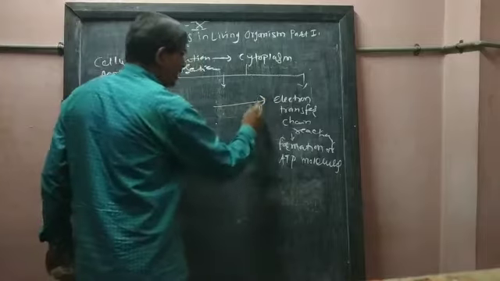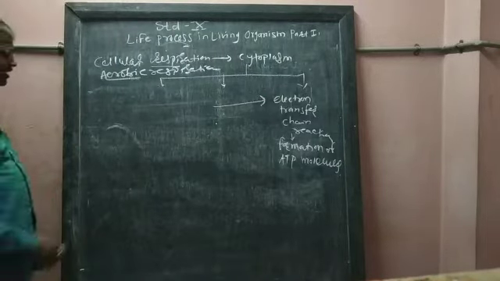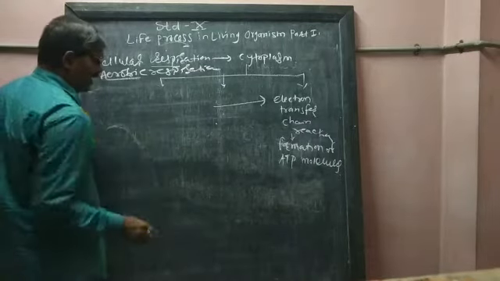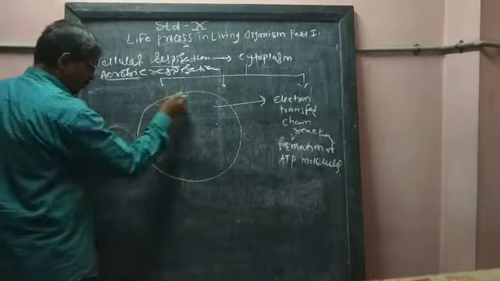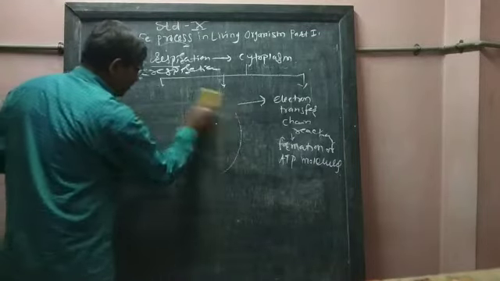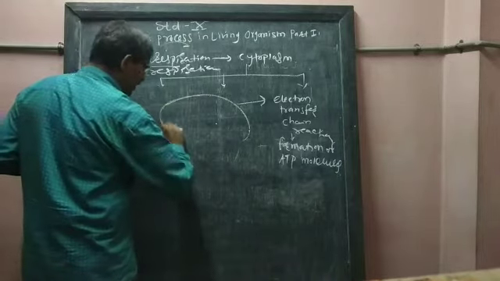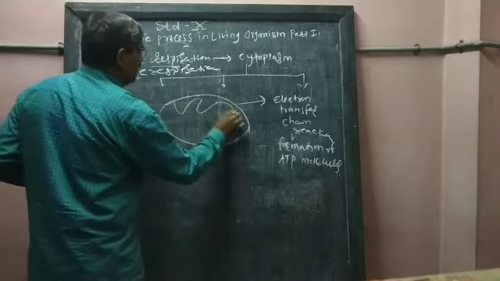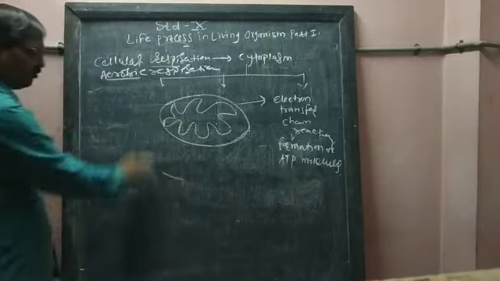Now the third important step of cellular respiration is the electron transfer chain reaction. In your textbook there is already one diagram of the mitochondria. You may check the shape of the mitochondria there, elliptical, with a cell shown and finger-shaped folds inside. This is the diagram of mitochondria.